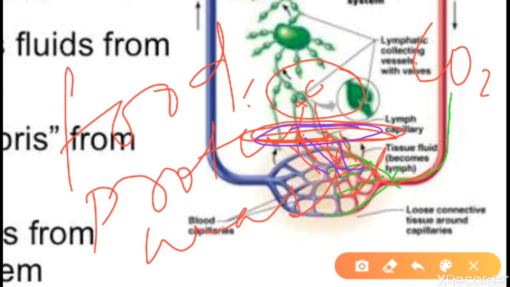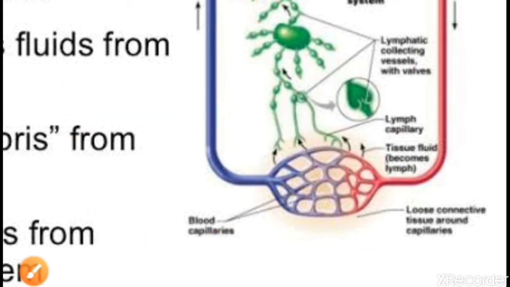But over here a lot of molecules, that means proteins, large digested fats, some waste, all remained over here. If the large protein molecules and the digested fat molecules remain over here, they are nutritive things, so that will be a huge loss for the body. So the lymphatic system is introduced to take those things that are left over here and give them back to the body.